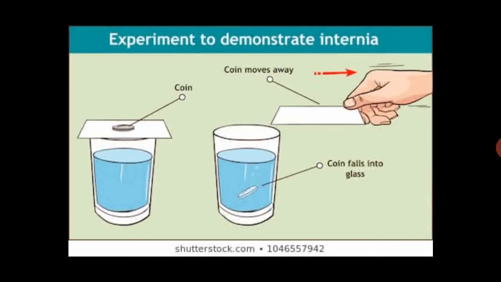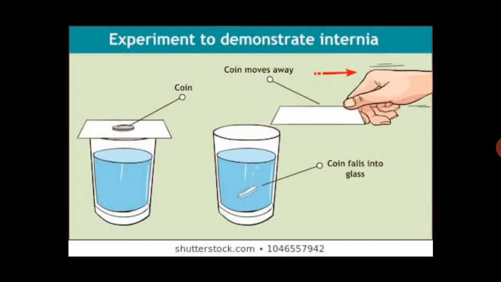Greater the inertia, greater will be the resistance offered by the body to change its state, and greater will be the force required to bring a change in its state of rest or uniform motion, as you can see here. As the mass is greater, this means that the object which has got greater mass will resist more powerfully as we apply the force on that object.